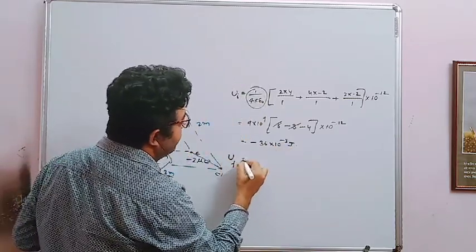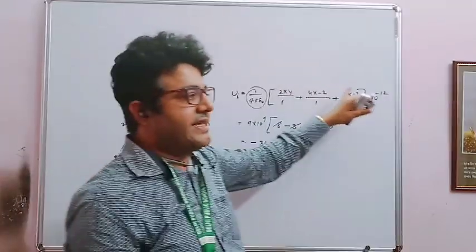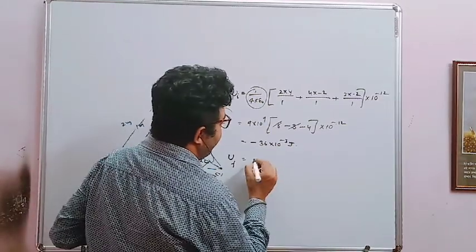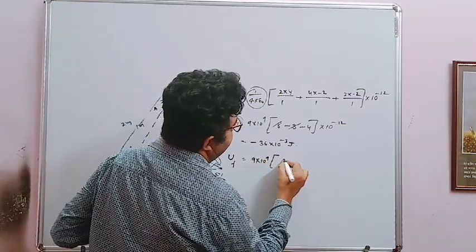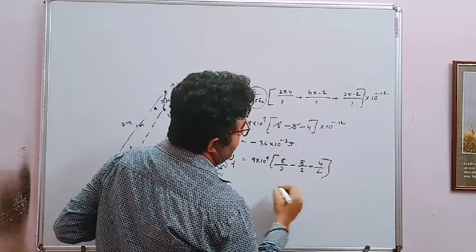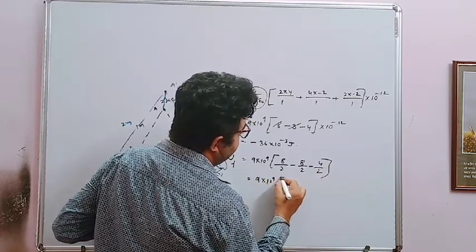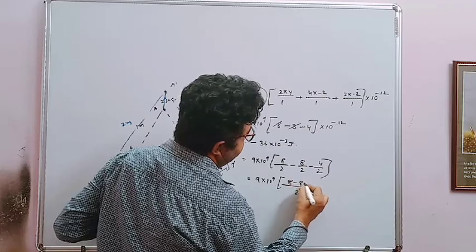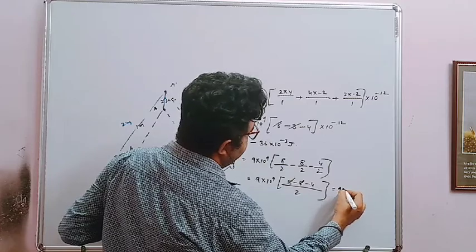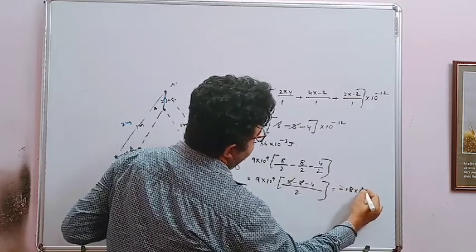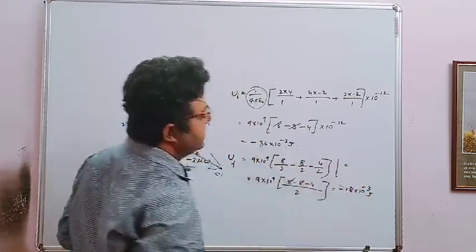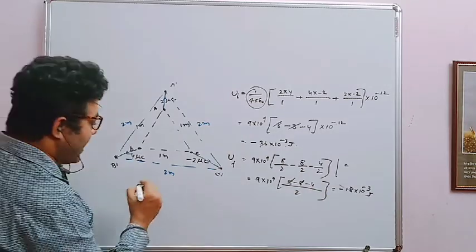Now, final position. See, everything is the same, just in the case of 1 meter separation, now the separation is 2 meter. So everything is the same. 9 into 10 to the power 9, 8 by 2 minus 8 by 2 minus 4 by 2. So 9 into 10 to the power 9, 8 minus 8 minus 4 by 2, that is minus 18 into 10 to the power minus 3 joule. You can write directly also, this one divided by 2, that is minus 18 into 10 to the power minus 3 joule. So what is done?